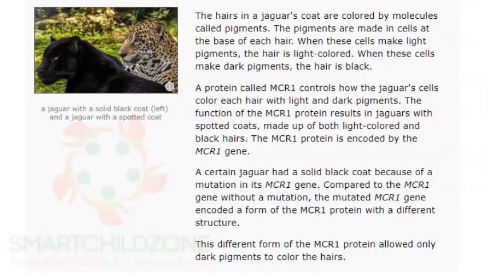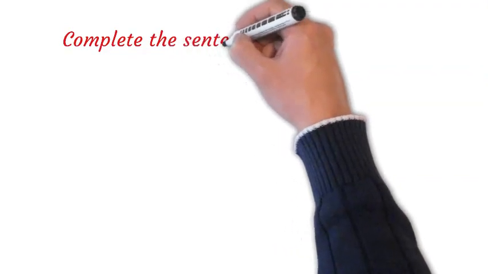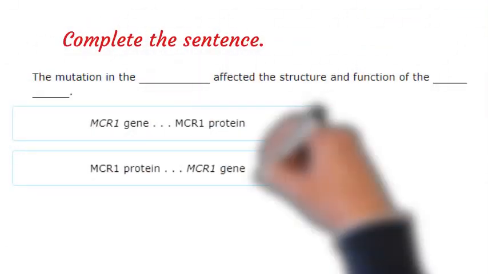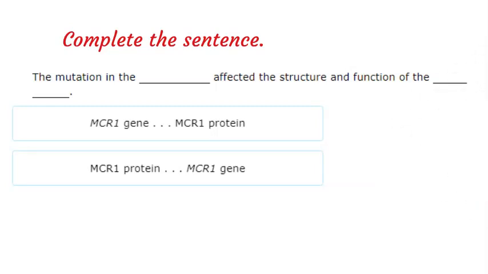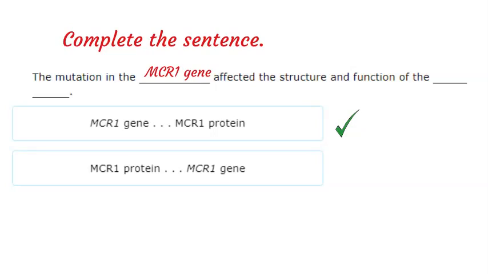The following passage describes the effects of a gene mutation, which is a permanent change in a gene. Read the passage and then follow the instructions below by completing the sentence. A mutation in a gene may affect the protein it encodes. So the mutation in the MCR1 gene affected the structure and function of the MCR1 protein.